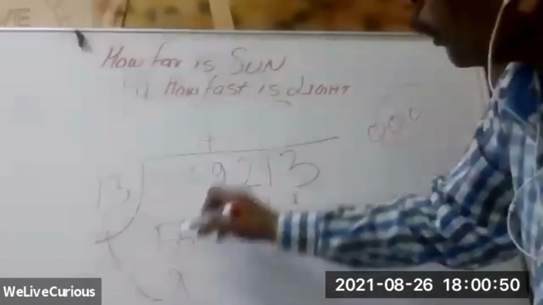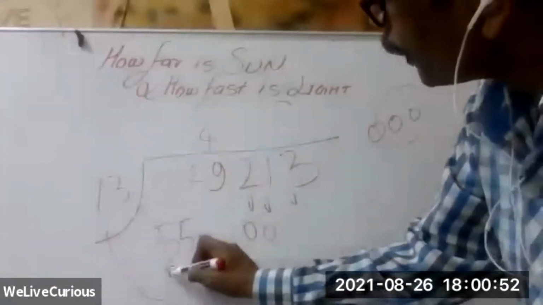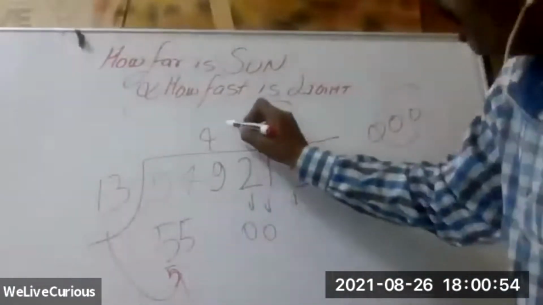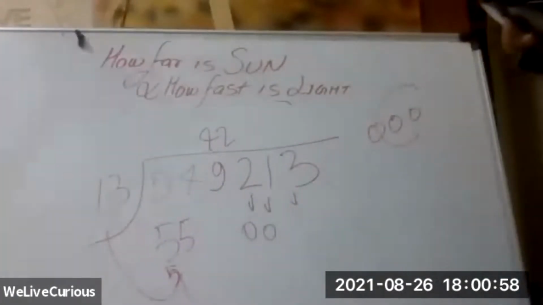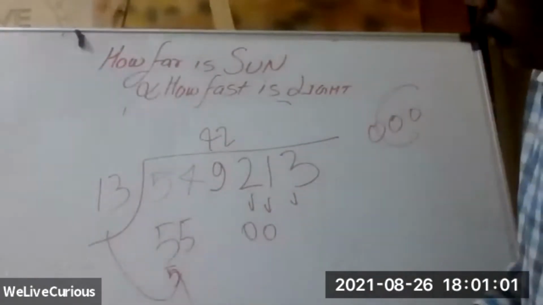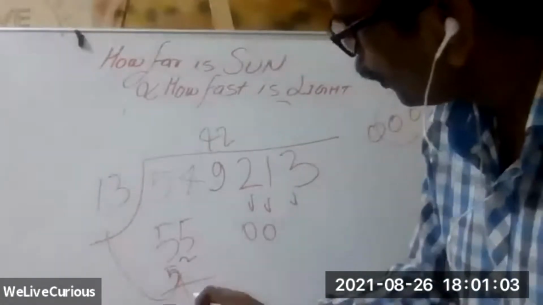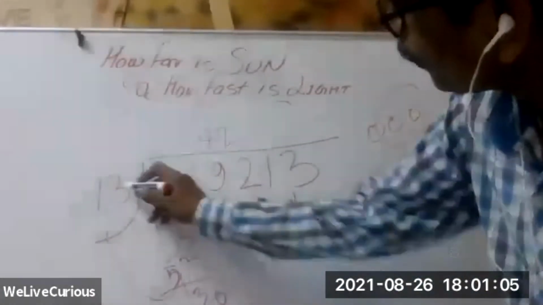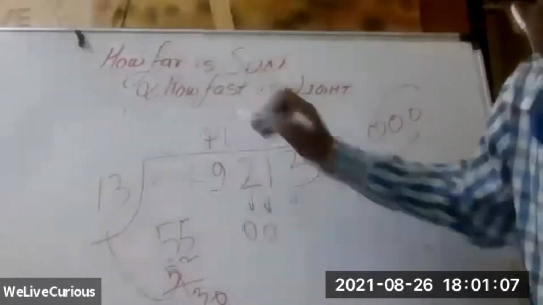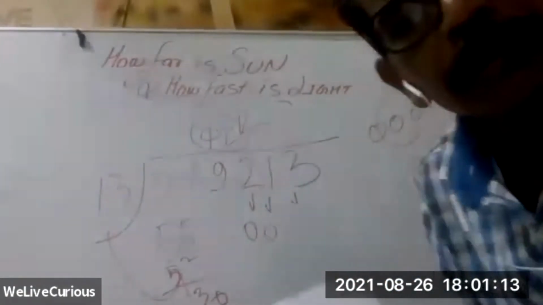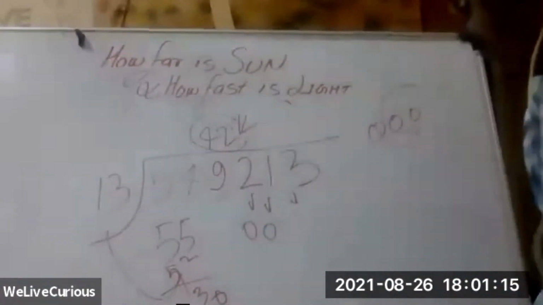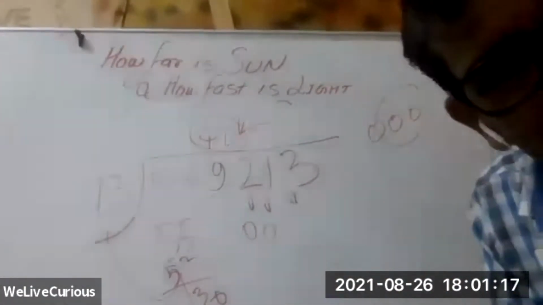13 fours are 52. Yes, 52. Then 13 twos are 26. So around 42,000. 42,000. So very quickly, instantly we calculated.